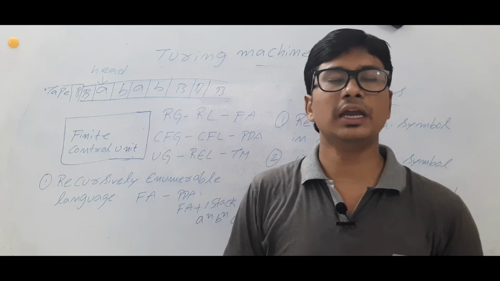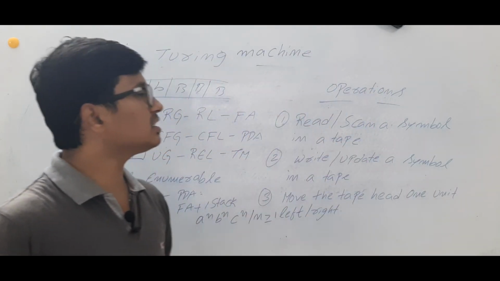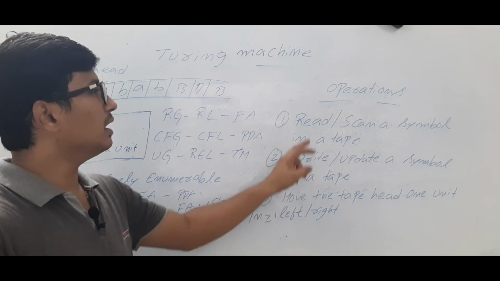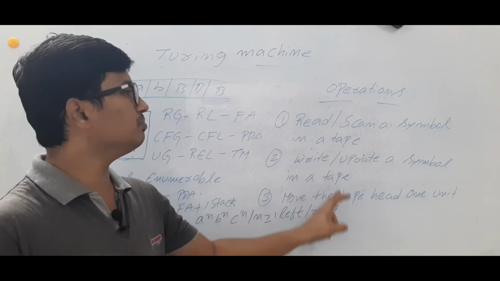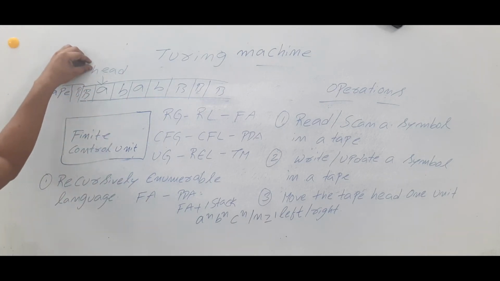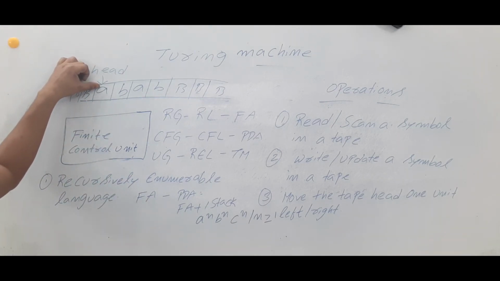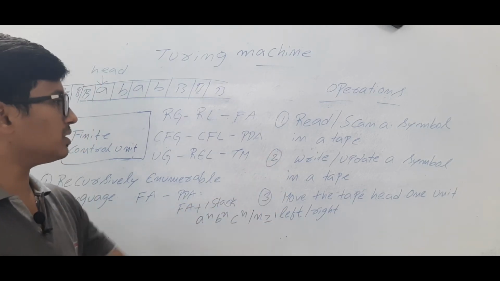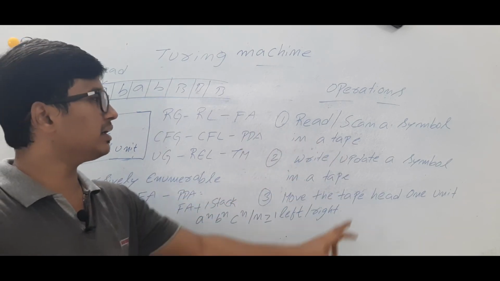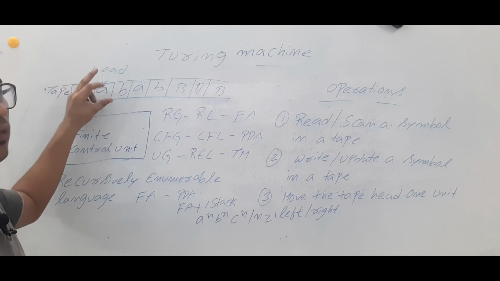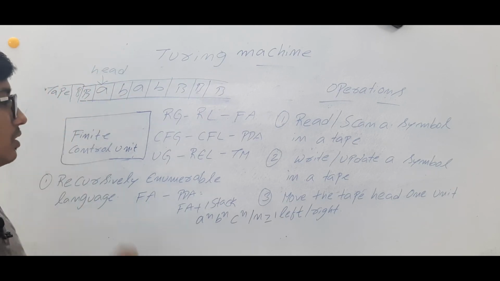Now let me discuss what operations I can perform on a tape. First, I can read or scan a symbol on the tape. If the tape head is here, I can read the element which is there under the tape head. So A I can read. The second operation I can perform is write or update a symbol in the tape, means I can read it or I can modify the content also.